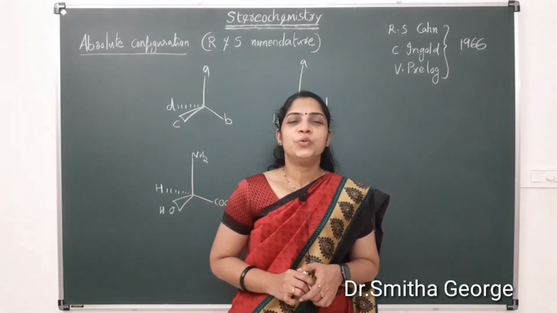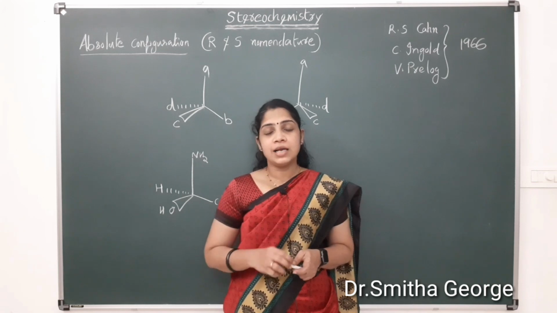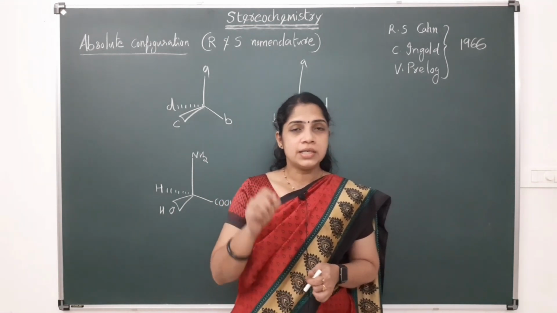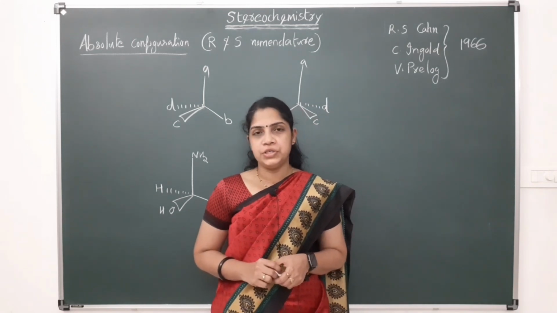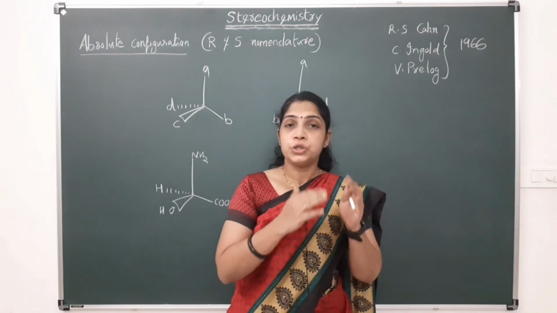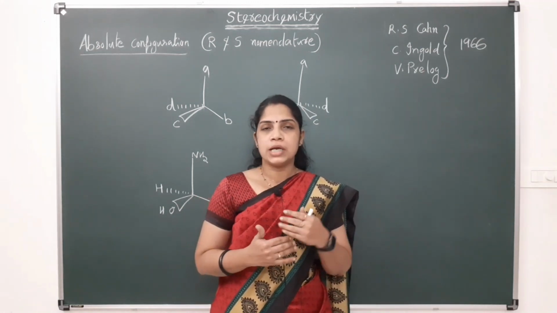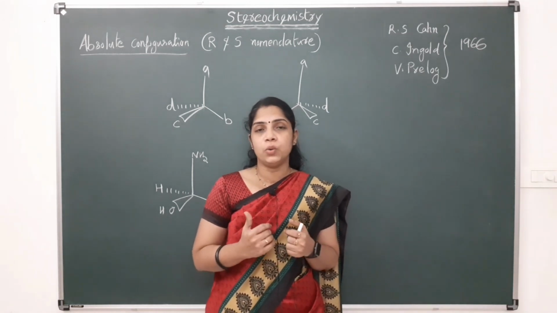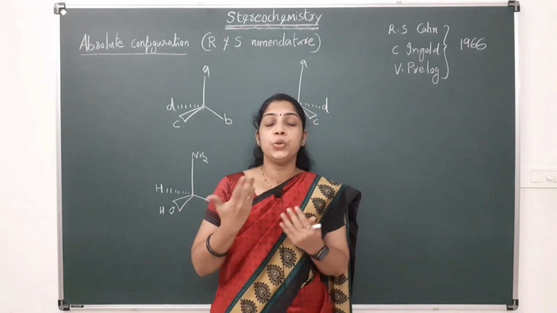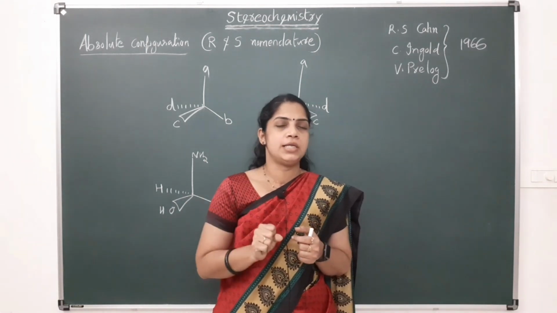Hi everyone, today's topic is absolute configuration. In the last class, we studied relative configuration, that is the D and L system of nomenclature. That is mainly useful in the case of sugar and amino acid molecules. For other molecules, if there is a system of nomenclature, that will be more useful to identify the structure from the name itself.